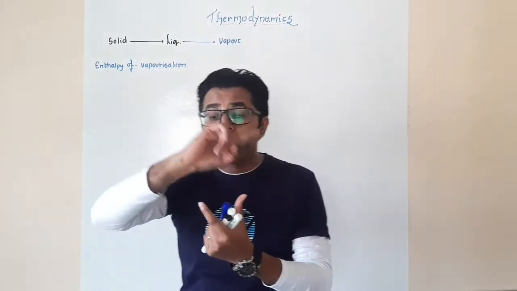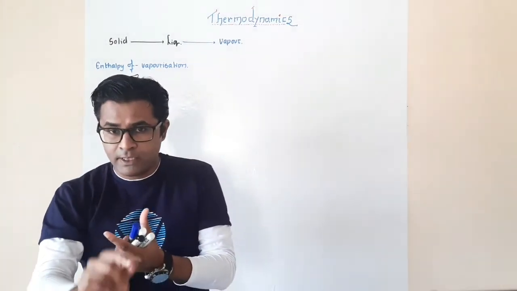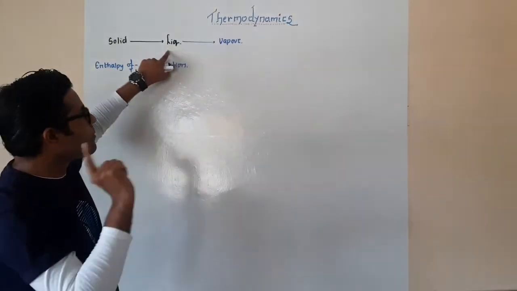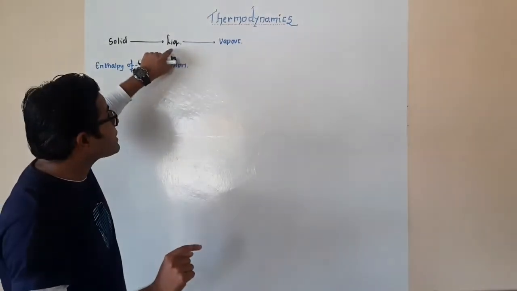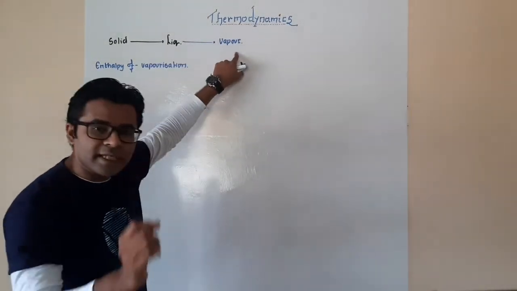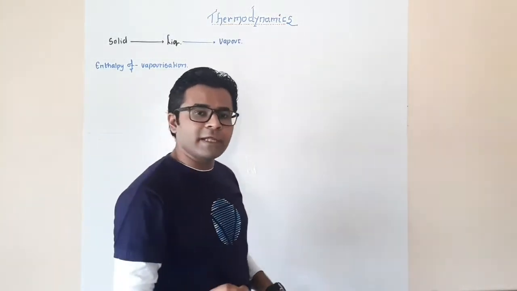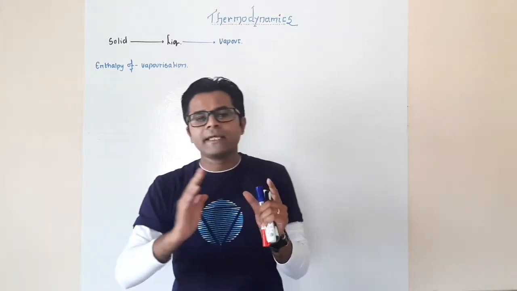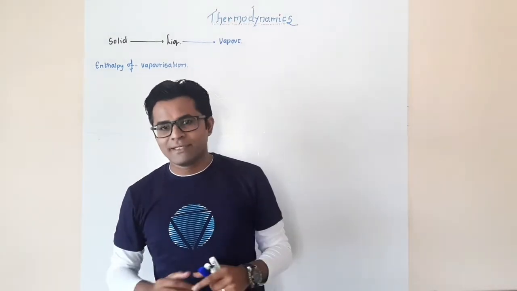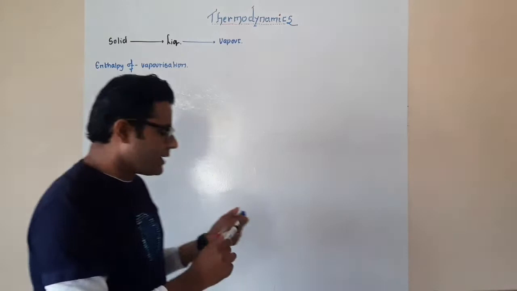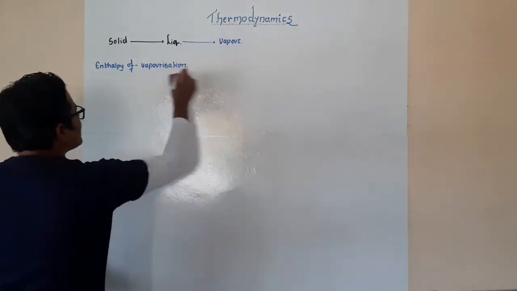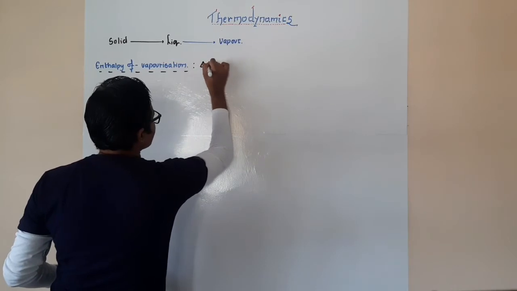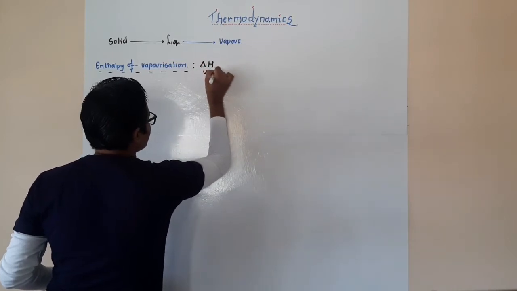Correct? At 1 bar pressure, to be very specific. So the energy change or the enthalpy change that occurs when 1 mole of liquid gets converted into its vapor state at a boiling temperature and 1 bar pressure, we call it the standard enthalpy of vaporization. Okay, so let me write down that particular statement over here. So enthalpy of vaporization, the way that we are going to denote it is delta H of VAP.